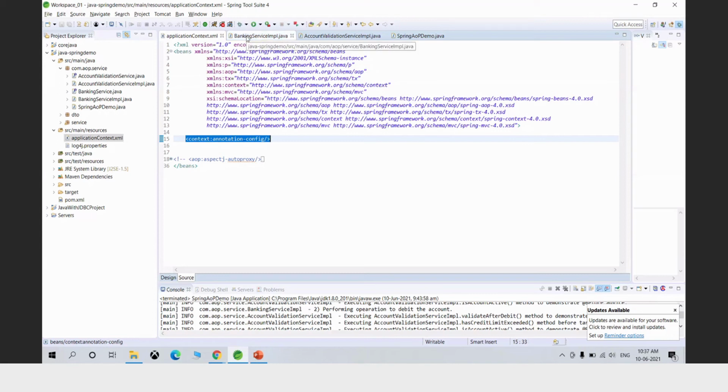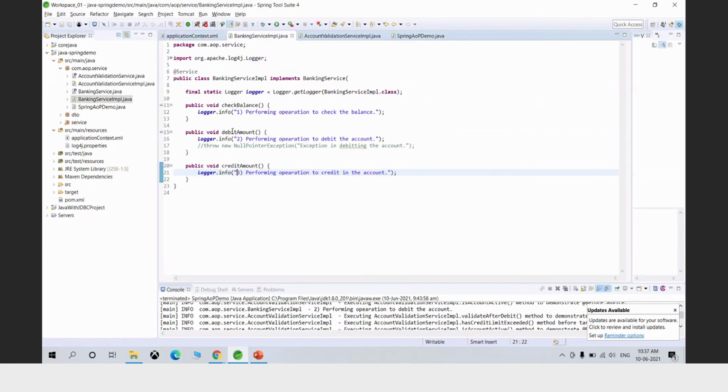Now, let me give you an example. This is my banking service implementer class, which implements an interface. It is best practice to code to your interfaces. So instead of just having a class with some methods, it's always better to define an interface, create those methods, and the implementer for that interface. So that's why I have used this implementer for this interface.